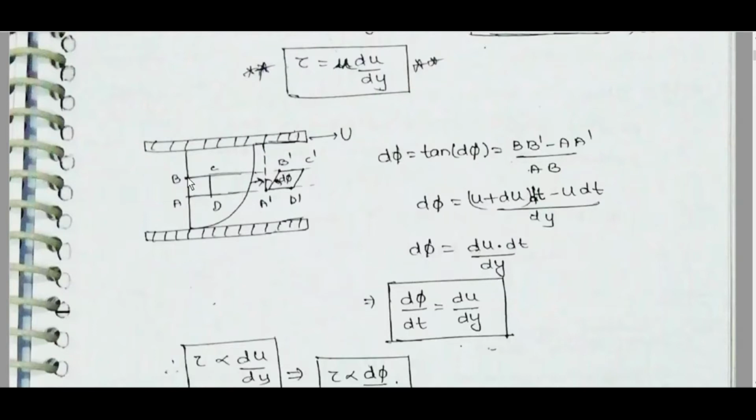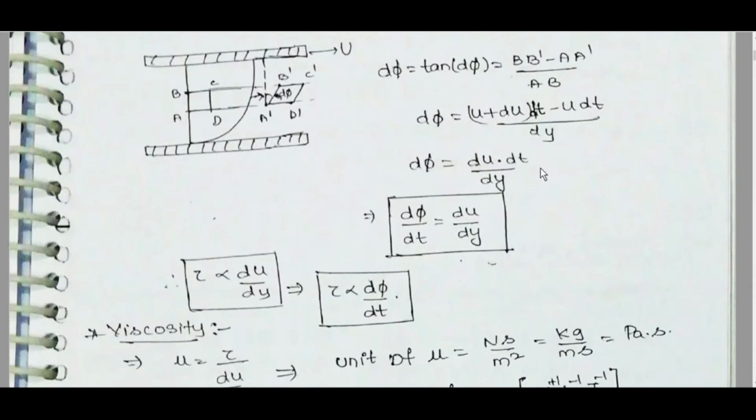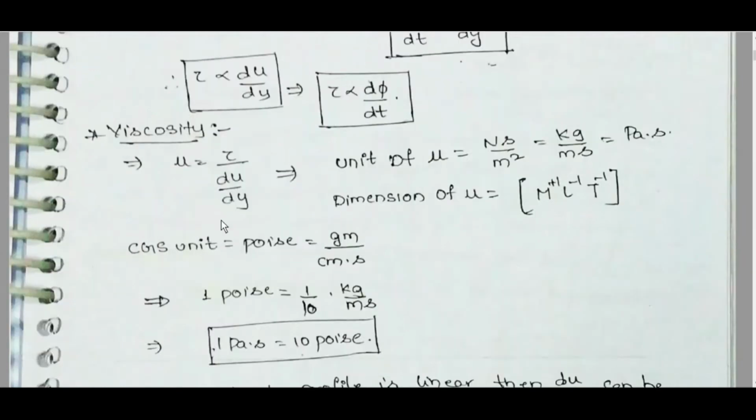Let's consider fluid element A, B, C, D. It is deformed like this. d phi, tan of d phi is equal to BB dash minus AA dash by AB. d phi is equal to (u plus du) dt minus u dt by dy, so d phi is equal to du dt by dy. d phi by dt is equal to du by dy. Tau is directly proportional to du by dy and to d phi by dt. Viscosity mu is equal to tau by du by dy.